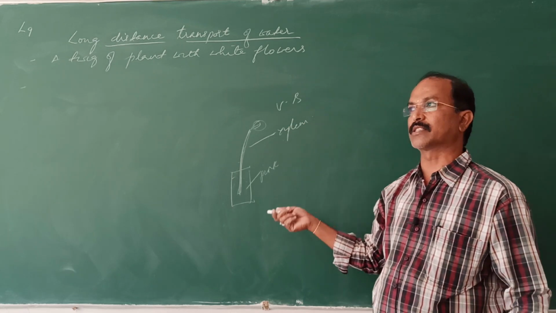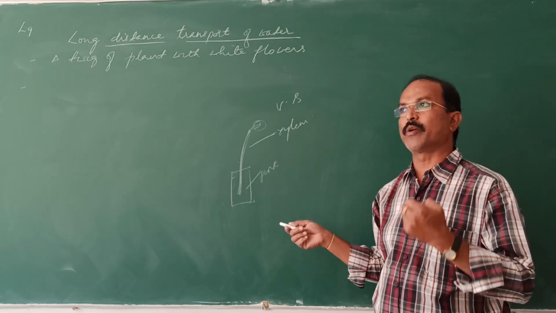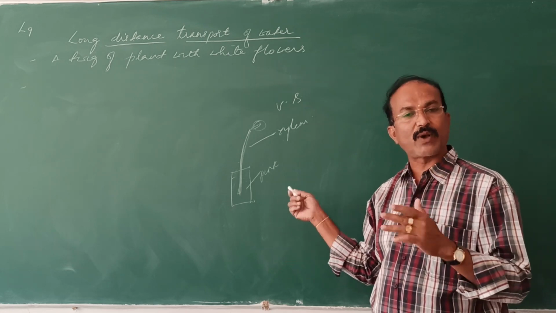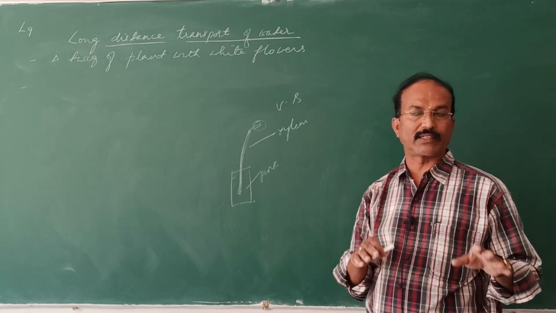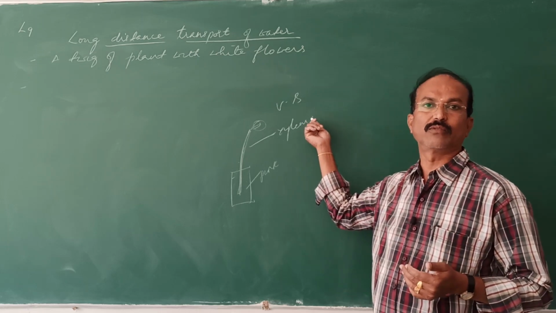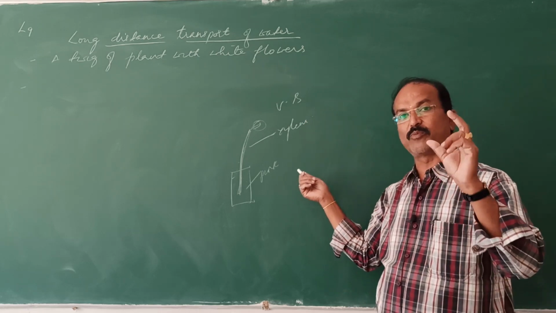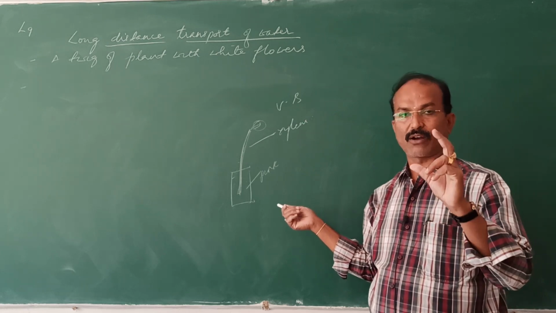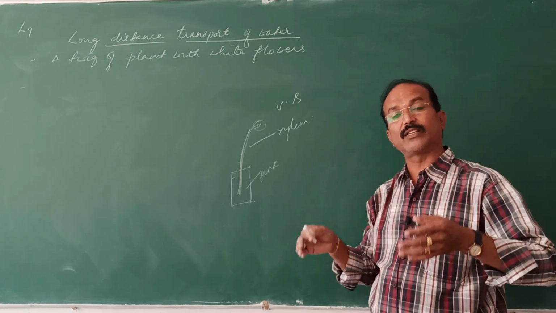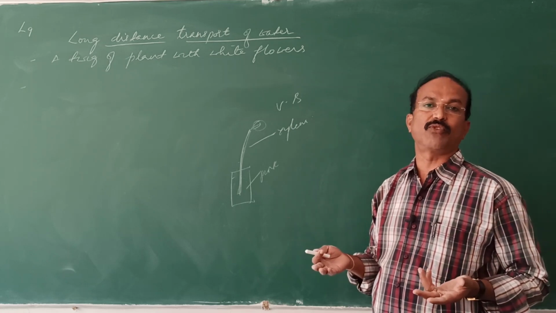Why do we call it vascular? The xylem and phloem are called the vascular tissues. In higher plants these vascular tissues are present, not in lower plants. Higher plants, from pteridophytes onwards, possess vascular tissues. All the plants which possess xylem and phloem are called vascular plants, and this vasculature is for the movement of water and food materials.